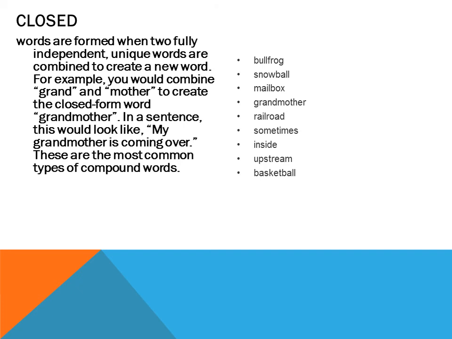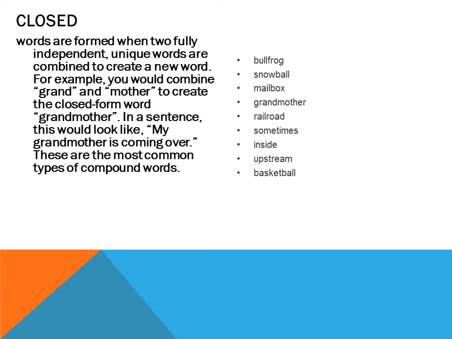So that is the first combination by which we form these compound nouns, right? Next you can see snow and ball, snowball. Both snow and ball are nouns, so this combination is also noun plus noun. Then next is mailbox, made from mail and box. Grandmother we have already discussed. Railroad, both rail and road are nouns.